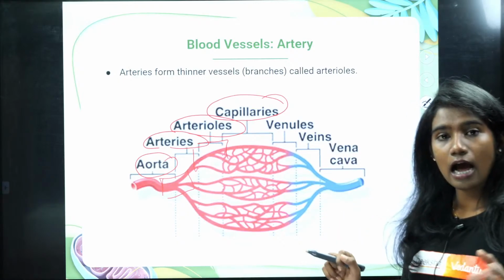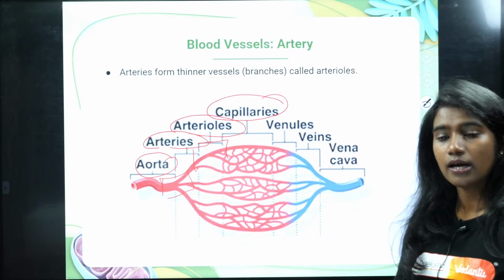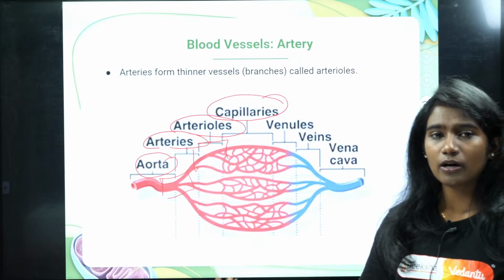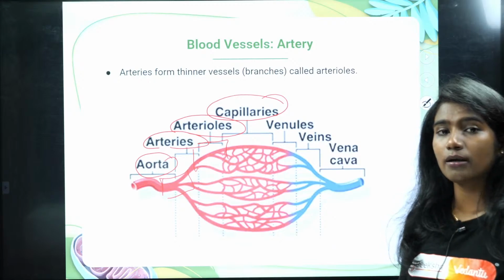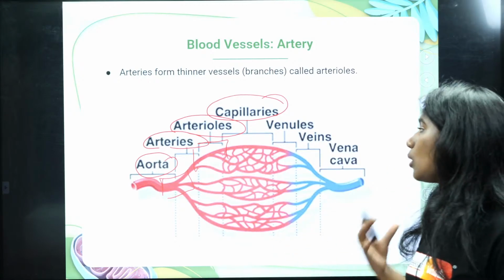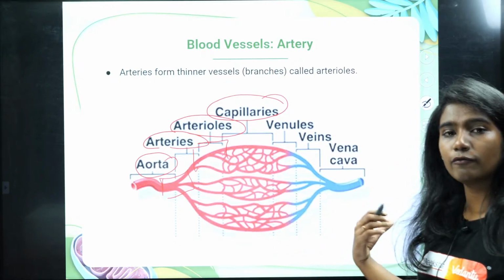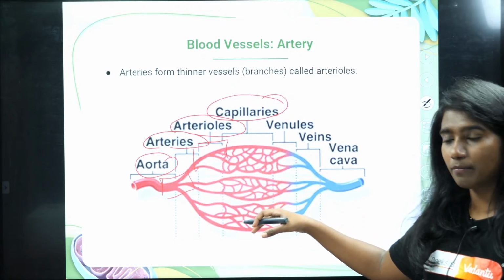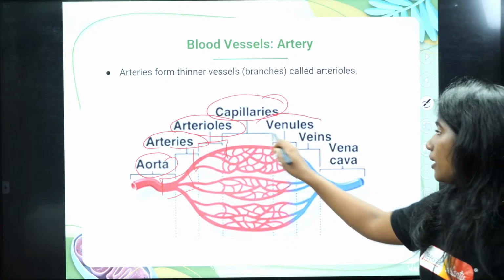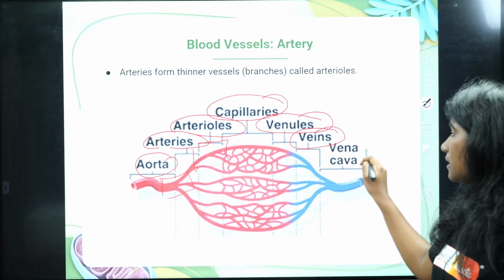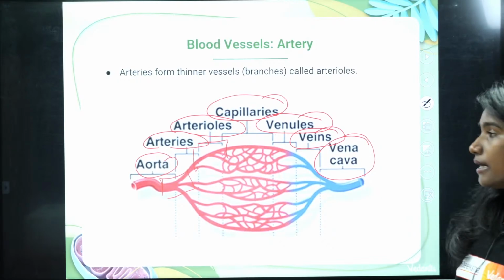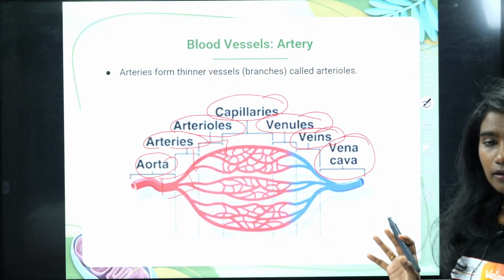From the cell, once the cell utilizes oxygen, certain reactions will take place. After the reaction, certain byproducts will be released, which are not important for our body. So those substances will be taken back. For example, carbon dioxide will diffuse back into the blood vessel, and then it will join venules, then comes veins, and then the vena cava, which carries deoxygenated blood. That's how it works.